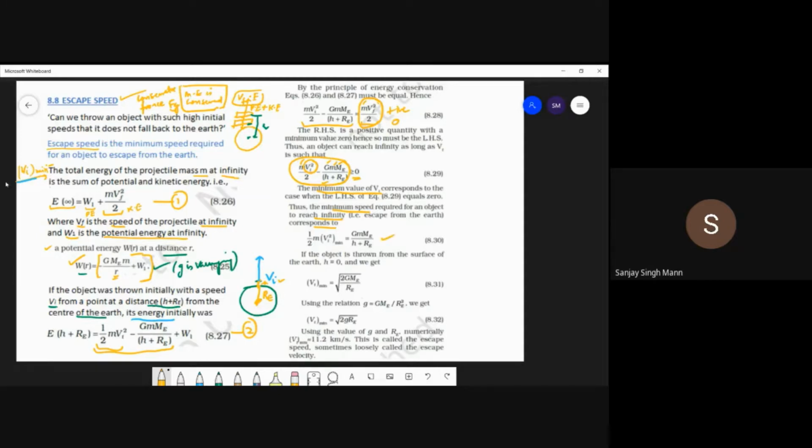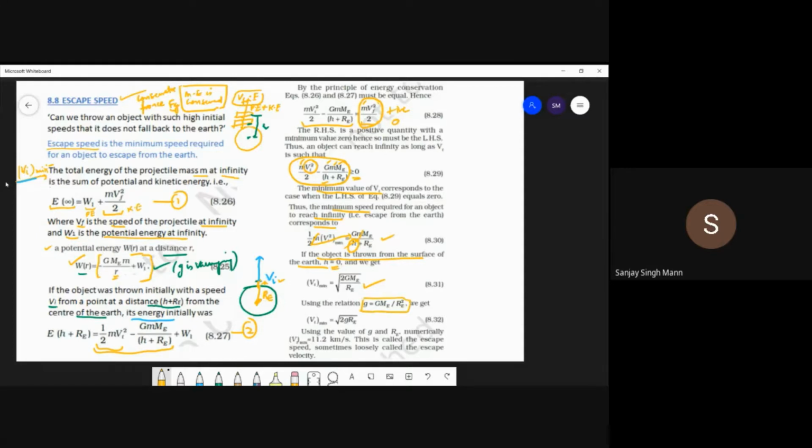So this negative comes this side. And now this vi is equal to, you solve it, and this will cancel out. This 2 will go that side, 2g mg upon re. So that's the minimum velocity. If an object is thrown from the surface of earth, now we are further taking h equal to 0. So on the surface of earth, h is equal to 0, so this h will also be removed. So we get this.